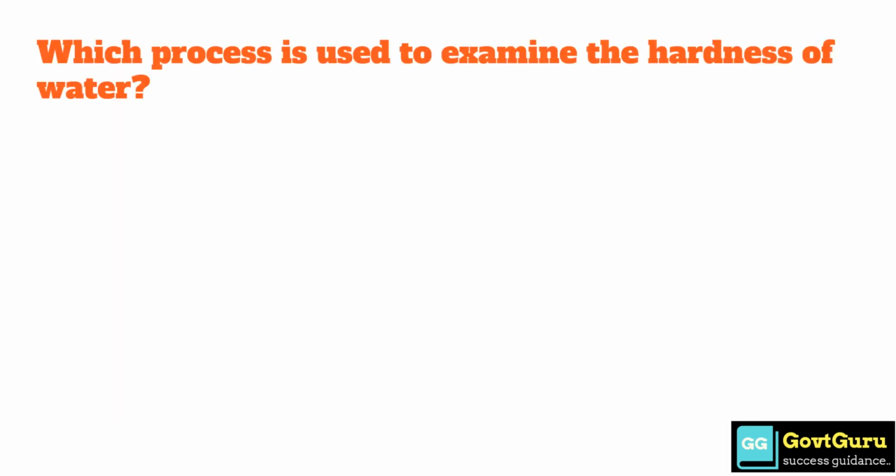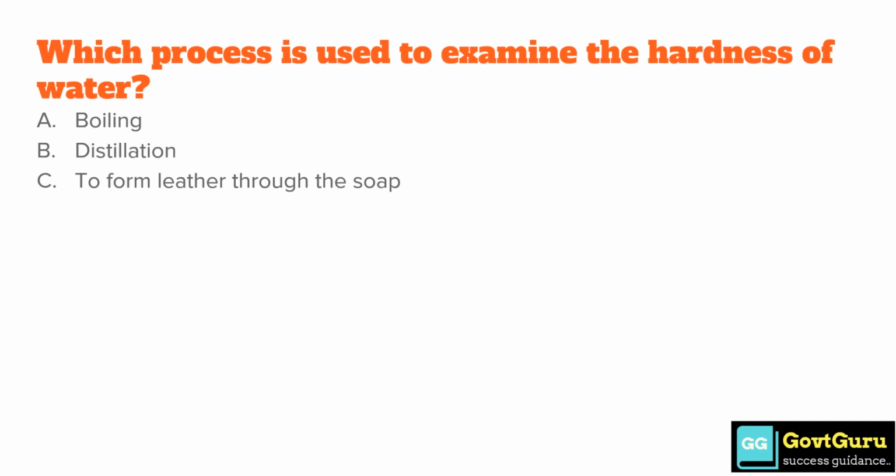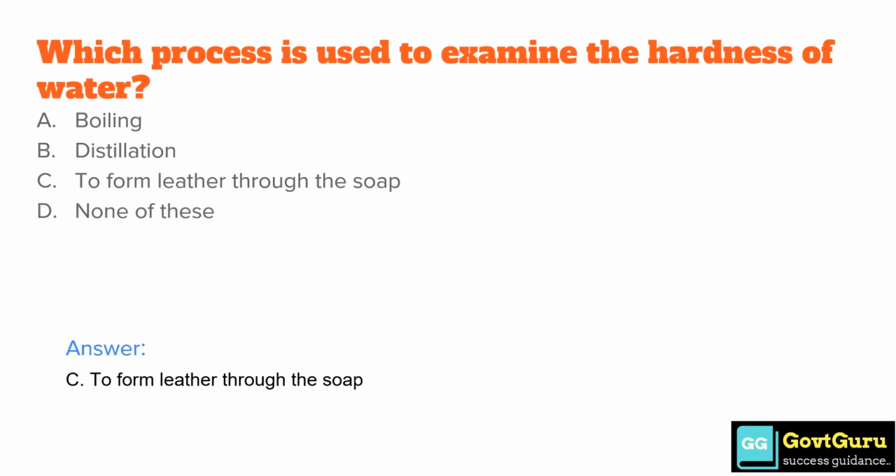Which process is used to examine the hardness of water? Option A, boiling. Option B, distillation. Option C, to form lather with soap. Option D, none of these. So the answer is option C, to form lather with soap.